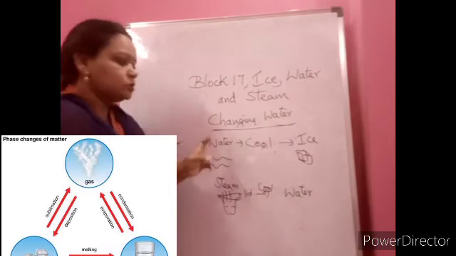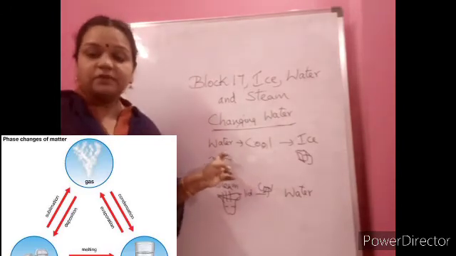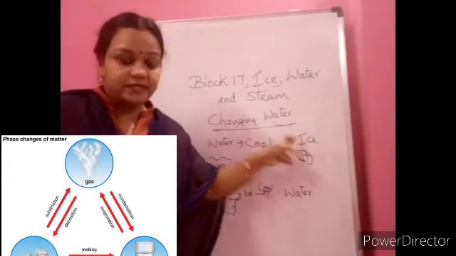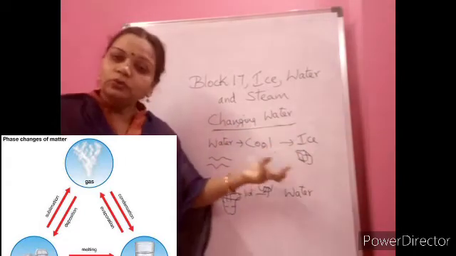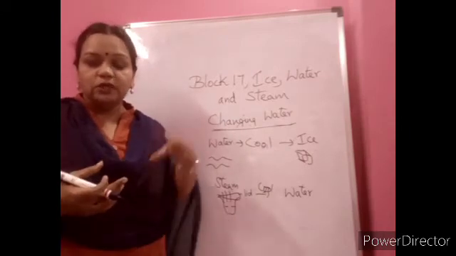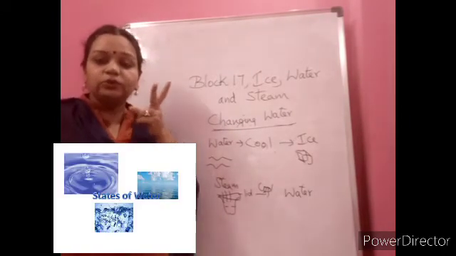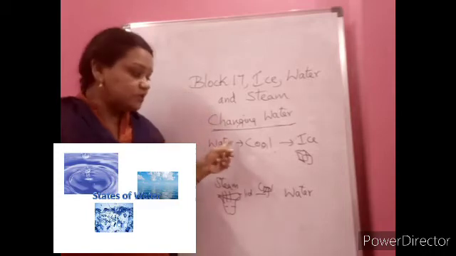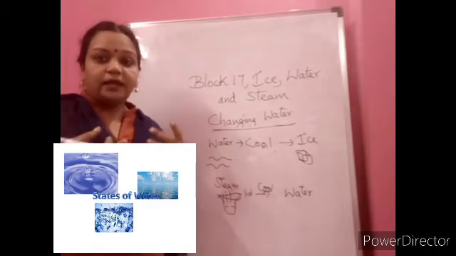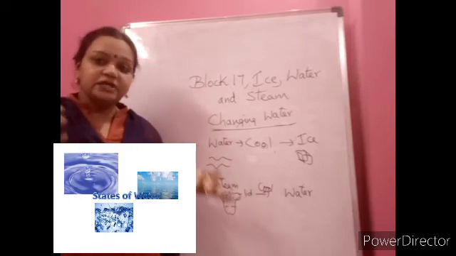So on cooling also there are some effects on the forms of water. On cooling, water will change into ice and steam will change into water again. So this is called the changing forms of water. So first we learned about heating. Two things we heated. Ice on heating again coming back as water only, and again water on heating changing into steam.